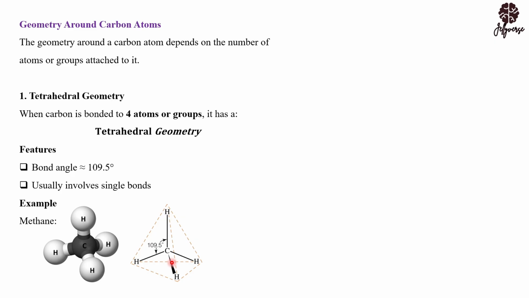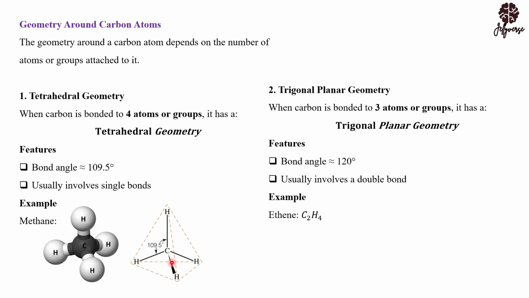Now let's look at the second geometry, which is the trigonal planar. The trigonal planar is when the carbon is bonded to 3 atoms or groups. Usually the bond angle is equivalent to 120 degrees, as you can see here. And a typical example is ethene.